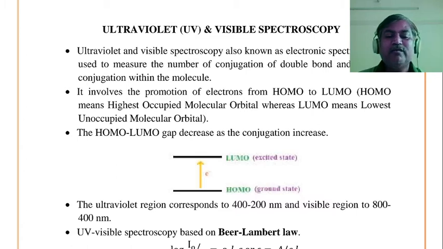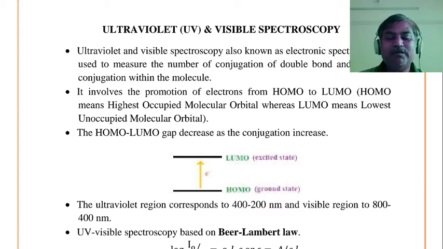Change in electronic energy level takes place, that is electrons are excited from the ground state, त्यालाच आपण म्हणतो HOMO, to the excited state energy level, that is LUMO.